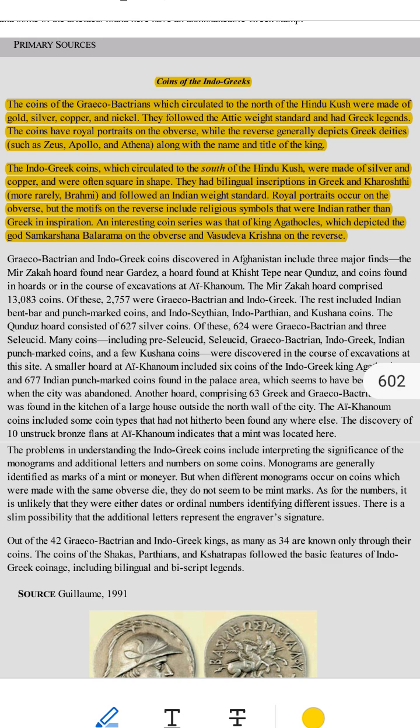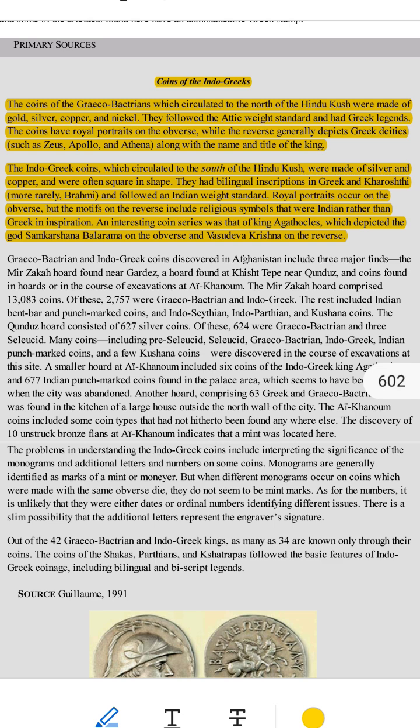What did the coins look like? Coins north of the Hindu Kush, Greco-Bactrian coins. 1. Materials: made of gold, silver, copper, and nickel. Example, imagine shiny gold and silver coins, or simple copper ones for everyday use. 2. Shape and style: round in shape, had Greek writing on them.